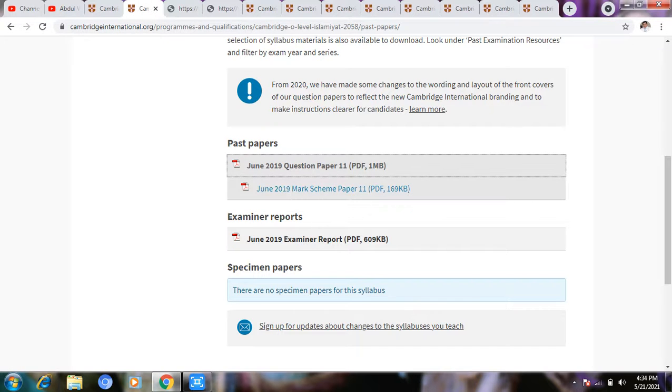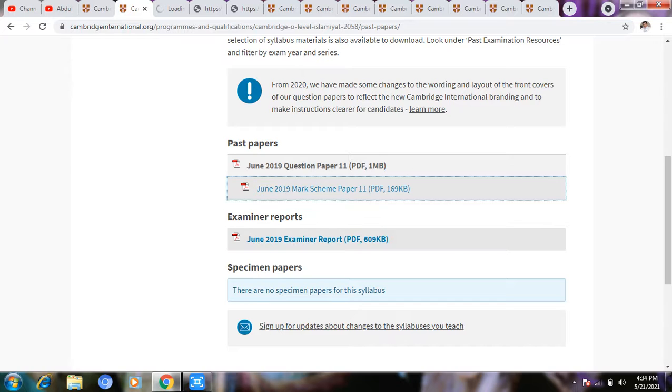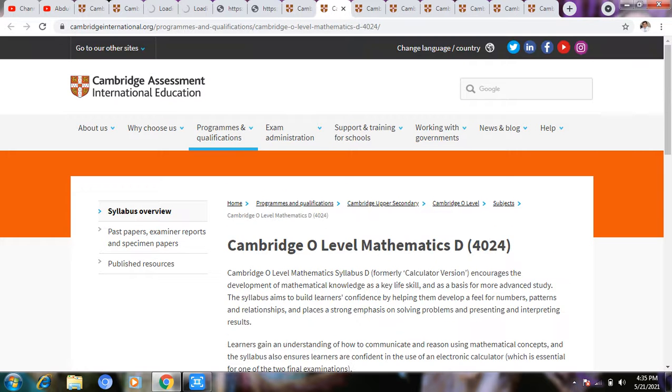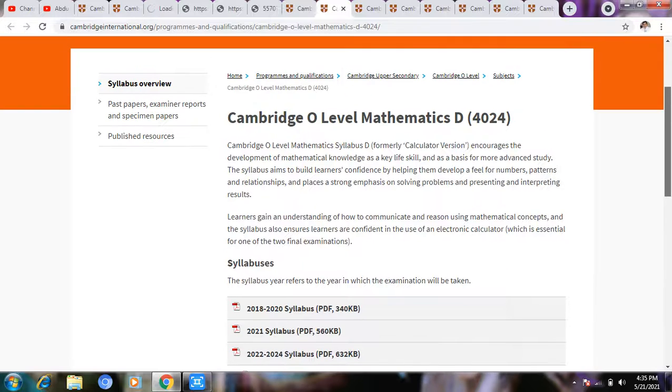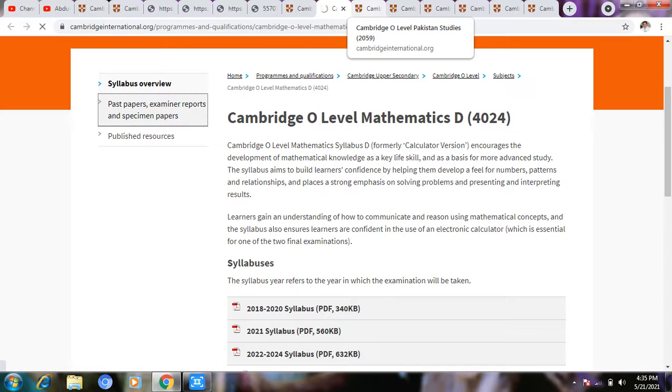Okay, let's see. Now each and every subject has its syllabus there, and examiner report, exam paper, past paper is there, and this one is published resources. We click here, resources will be there. Now this is Pak Study, 2059.